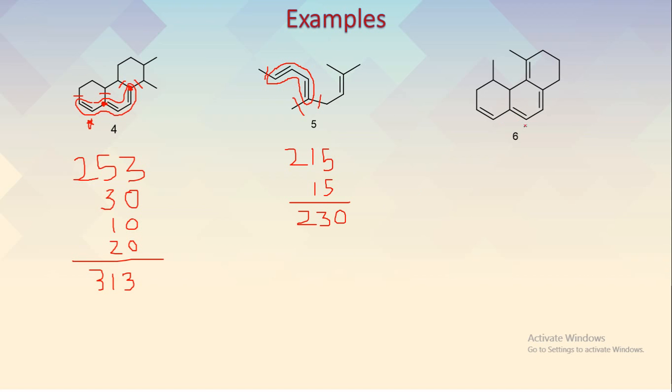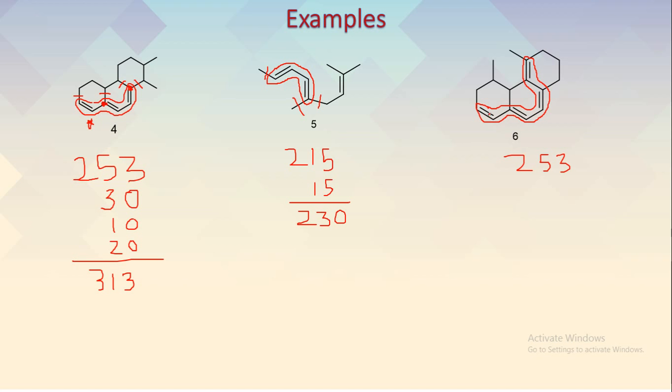Then take another example. So again this is a ring system. You can see here there is a homoannular diene, and it can also be heteroannular. So we consider this kind of structure as a homoannular diene system. So the base value for homoannular is 253 nanometer. Then mark the conjugation, which starts from here or on the other side. This is a conjugation which continues even in this ring C, and it is like this. So this is the conjugation.